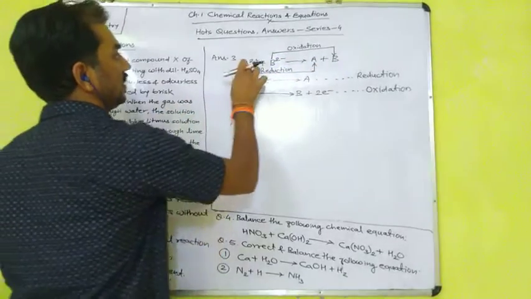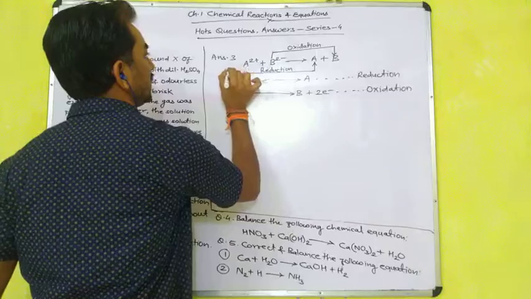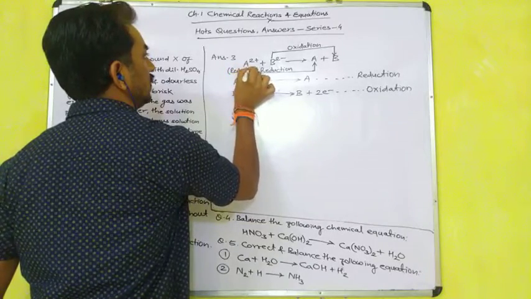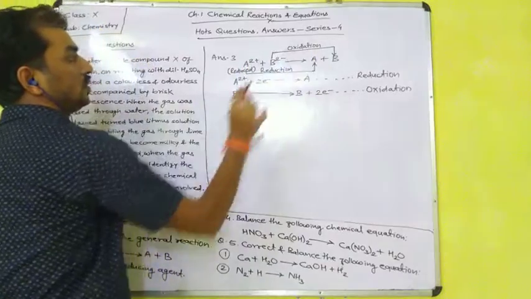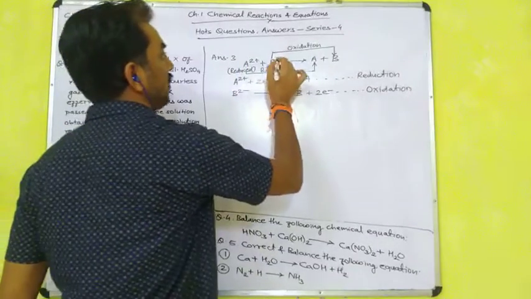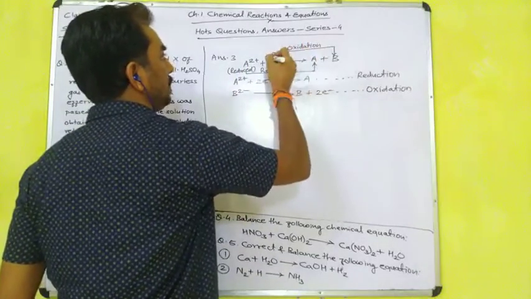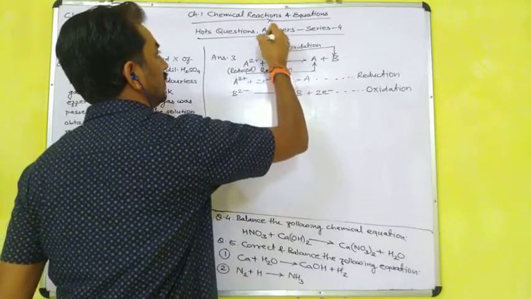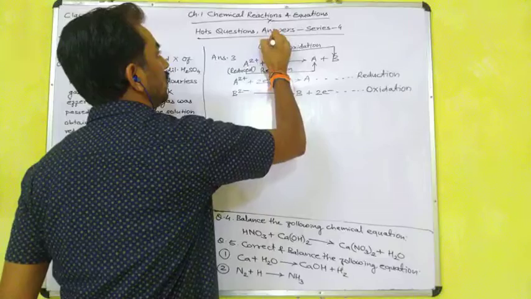So this is A2+. Here it is reduced: A2+ is reduced into A. And B2 minus is oxidized into B. Here it is oxidized.